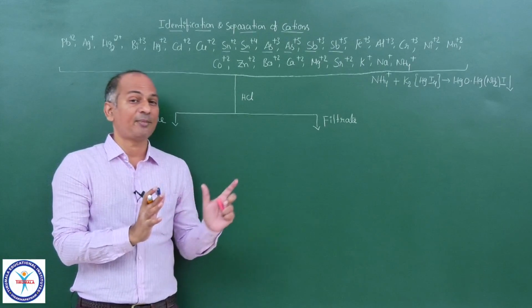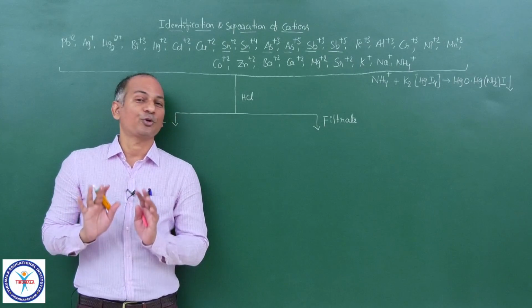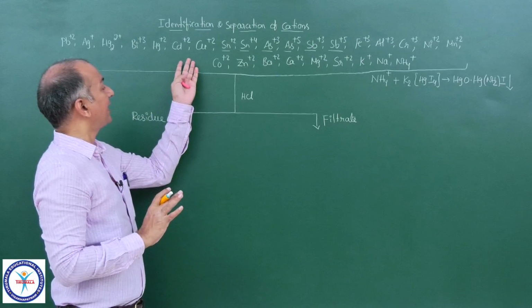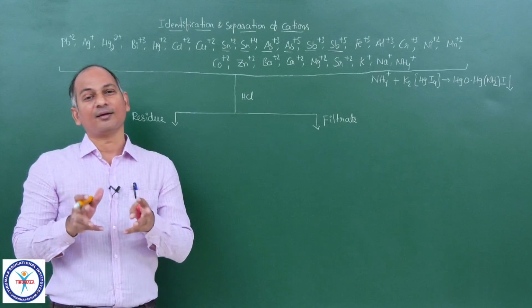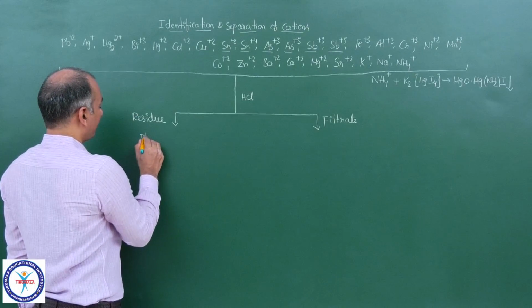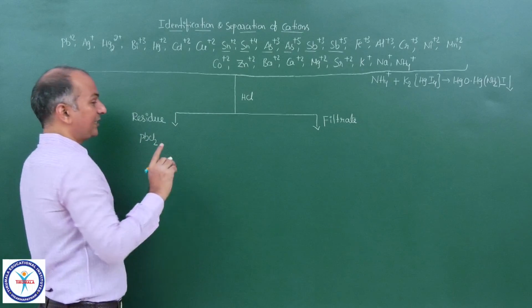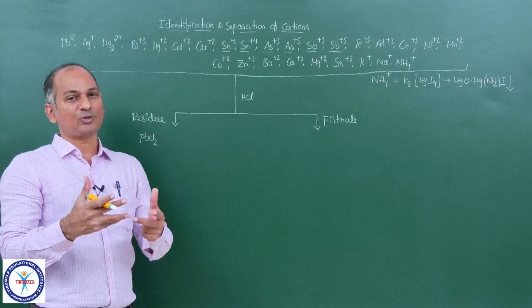But chlorides of some of these cations are insoluble, so they get precipitated. And those cations are put in group 1. So the residue contains PbCl2, but PbCl2 is not completely precipitated. Some of the Pb2+ still remains in the solution.